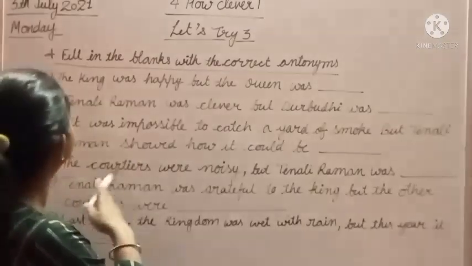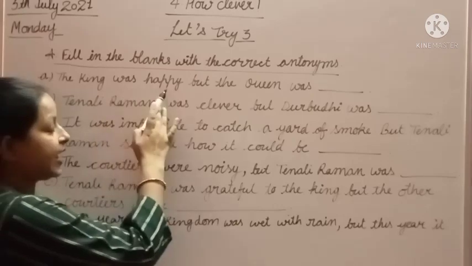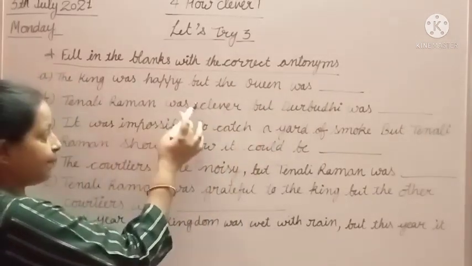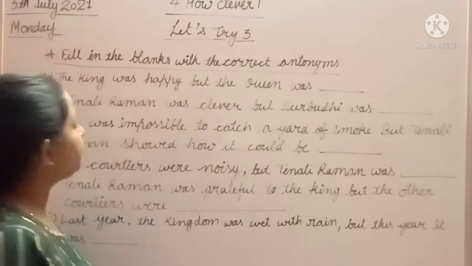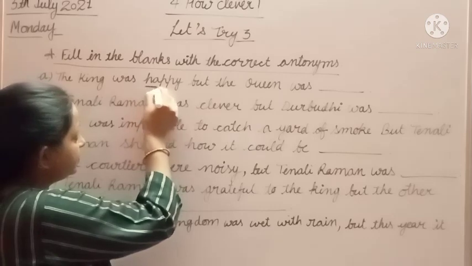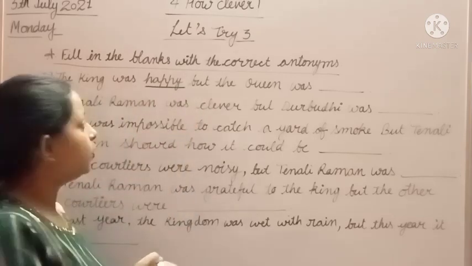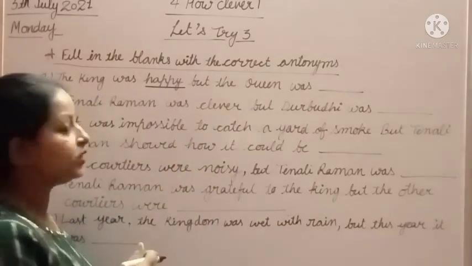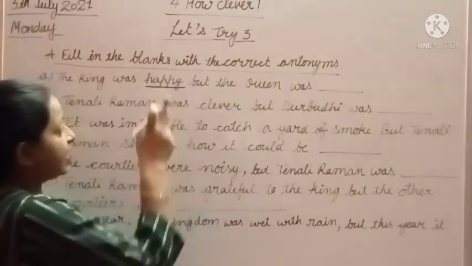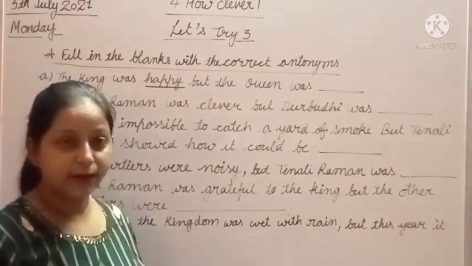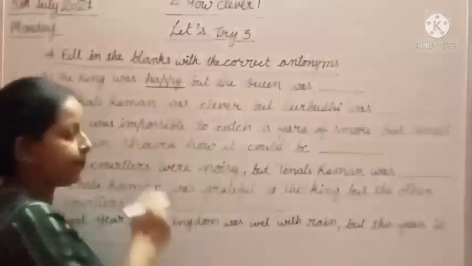What is the sentence? The king was happy but the queen was. First of all we will underline the word happy. The king was happy but the queen was. We have to write the antonym of happy. We have to write the opposite word of happy.